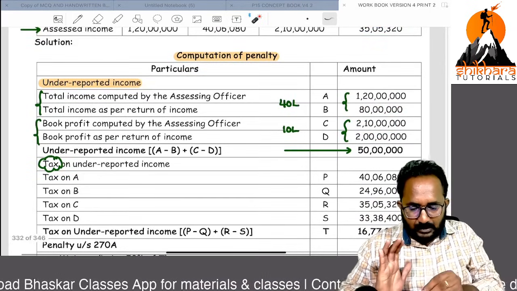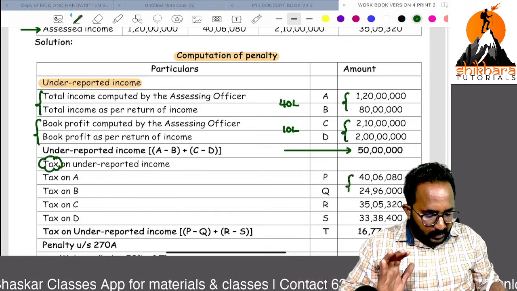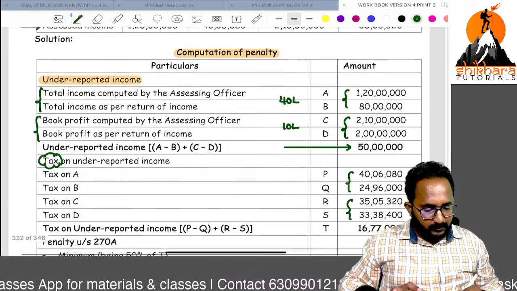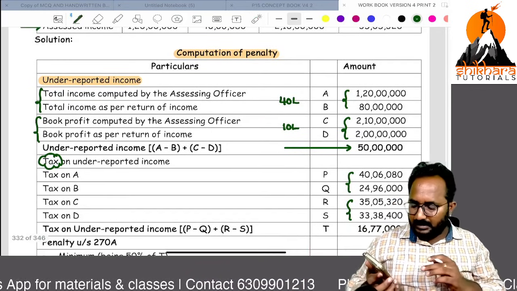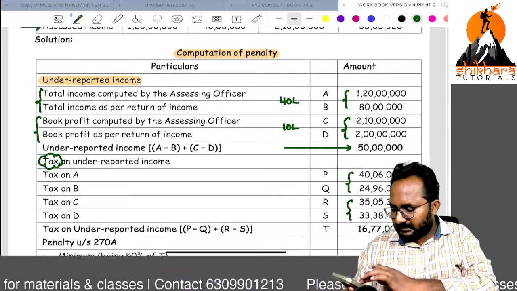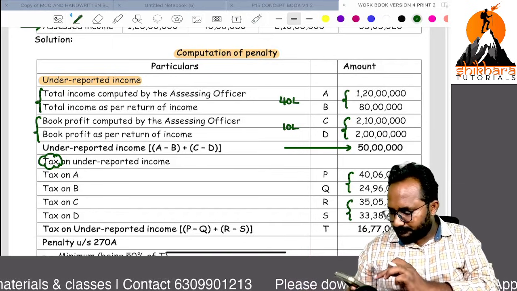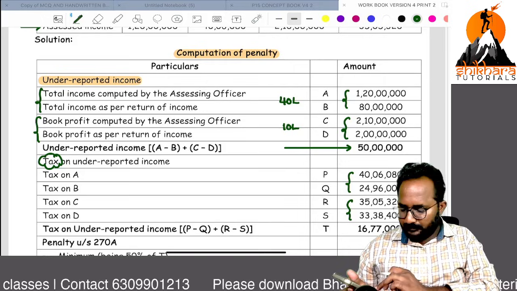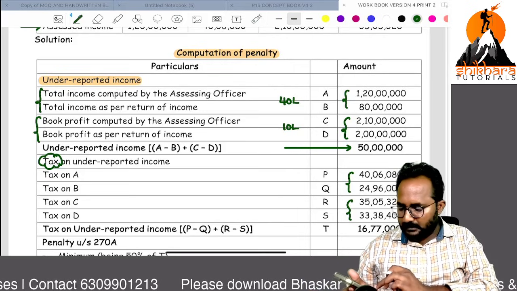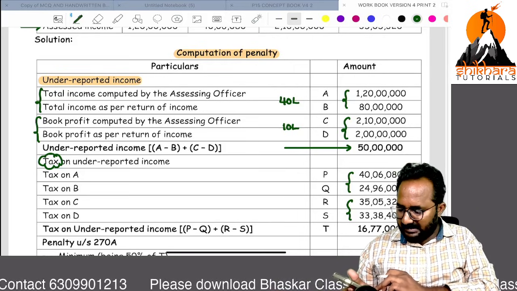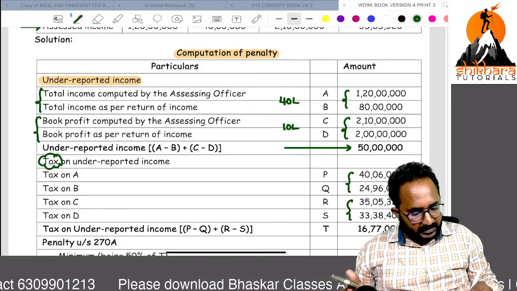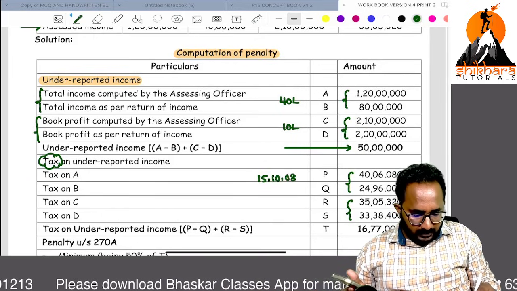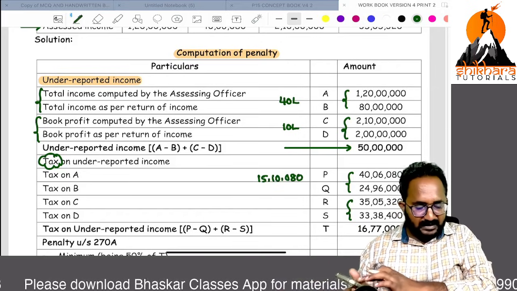Just arrange all these things and find out the difference between these two and these two. Yes, I will calculate here. 40 lakh 6,080 minus 24 lakh 96,000. So it is 15 lakh 10,080. Next, the difference between the next two.